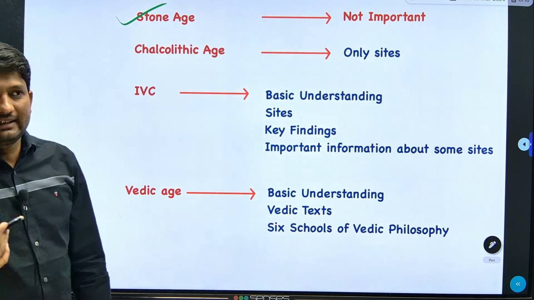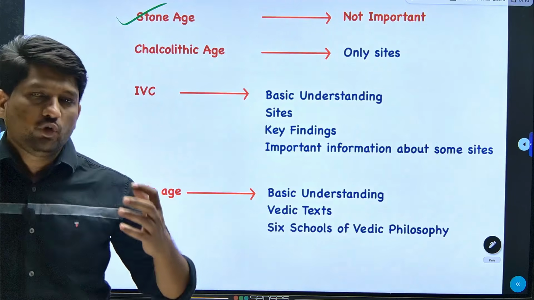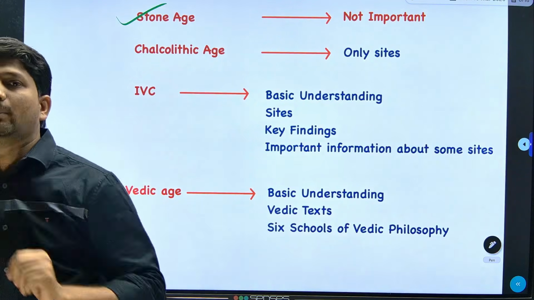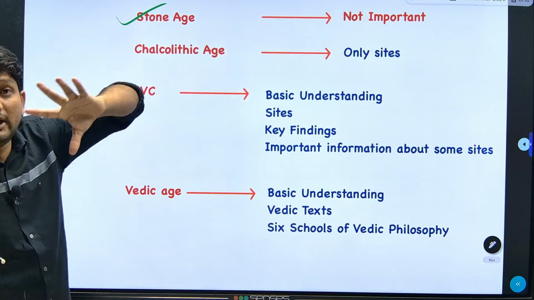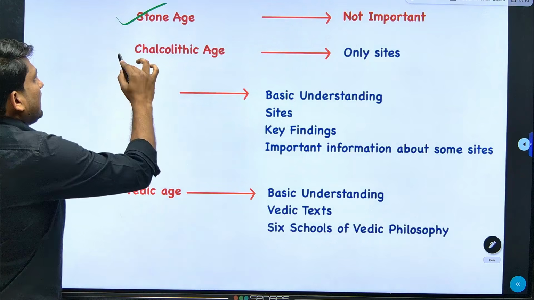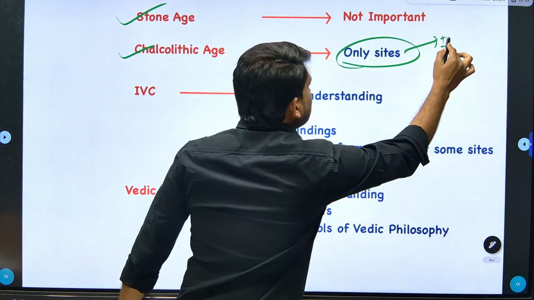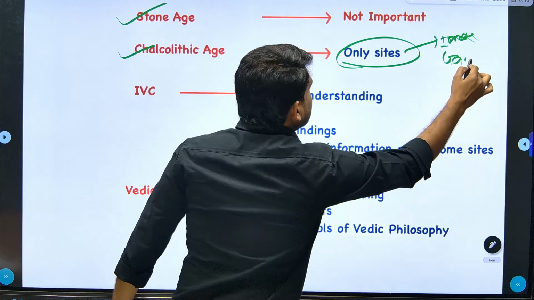Next, Stone Age as such is not important for your exam. We have already seen there was not a single question from the Stone Age, but we won't skip it because this is the basic first chapter from where we will build our understanding, and in the Stone Age we will focus on some important sites. Second, Chalcolithic age, only sites are important. They have already asked questions on Inamgaon as well as Ganeshwar.